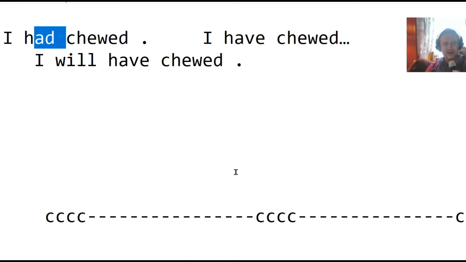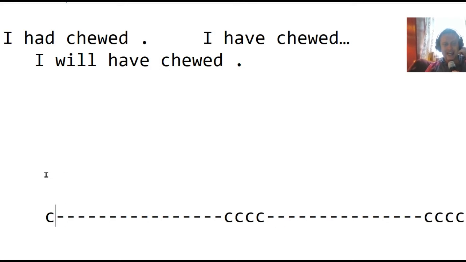What happens here? Okay. So this means in the past, I had chewed, but I am not chewing now. So there's no chewing now, because this is only in the past, and it is not something we are doing now. Okay? So there will be no chewing now. No. Only in the past, I had chewed.